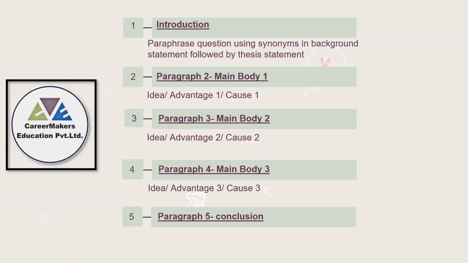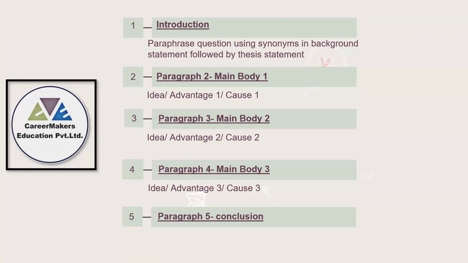Third body paragraph is not compulsory, but yes, if you have an additional idea that you think should be there, in that case you can add a third body paragraph, but make sure at the end your essay must not be too lengthy. Roughly word limit should be 280 words.